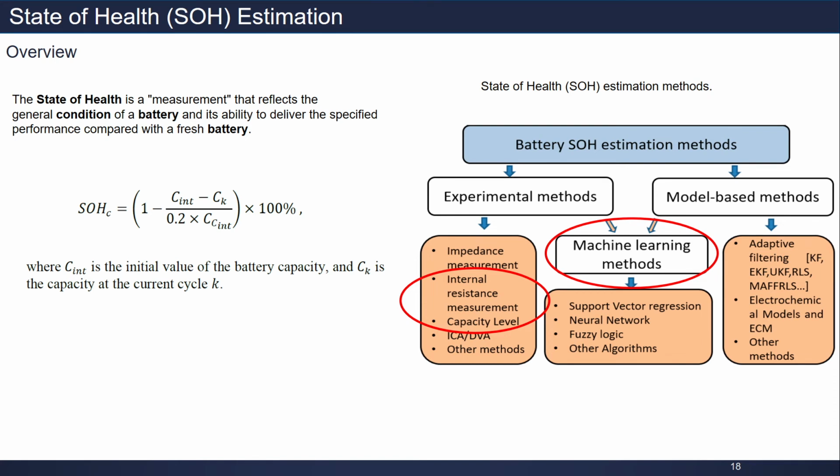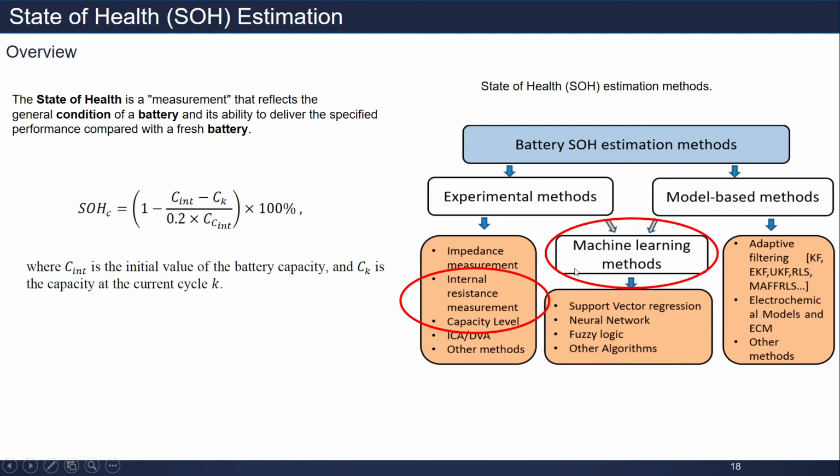After that, they use several algorithms such as adaptive filter, the electrochemical model, and the ECM, the equivalent circuit model, and other methods. This is the most widely used model-based method.